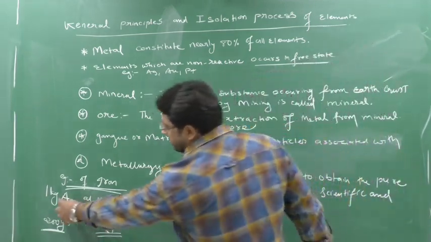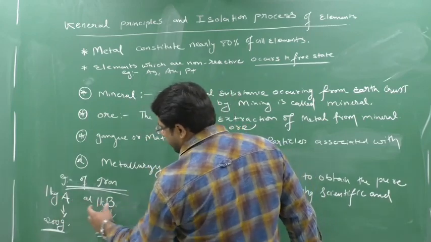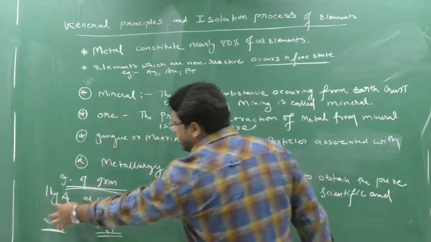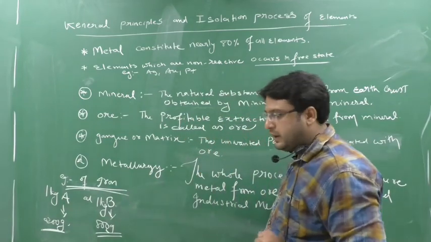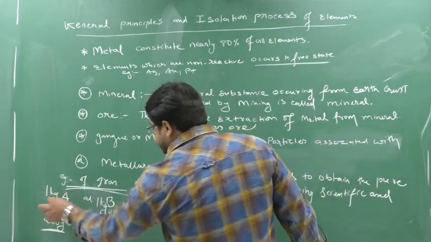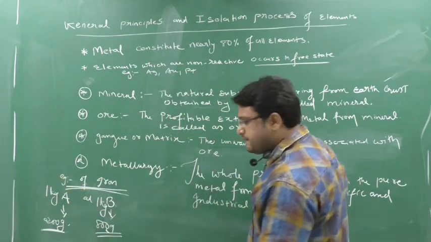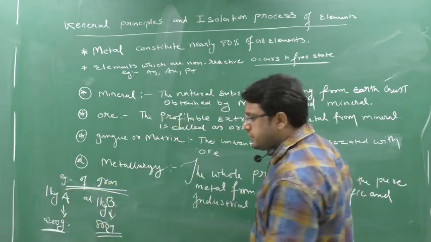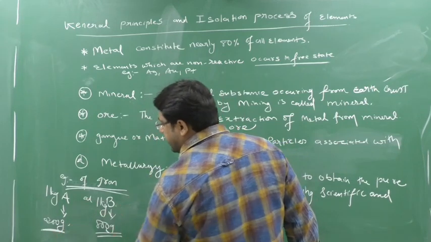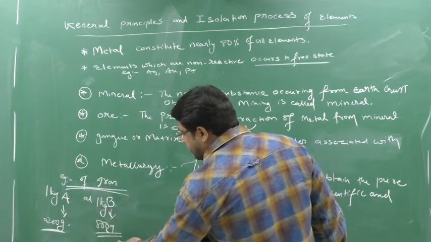I have taken A, I have taken B. Both I obtained from the earth crust. So we say both are mineral. I have taken 1 kg here also. I have done the same process on A also, and the same process on B also. After the completion of the process, I got 200 gram pure iron from A and I got 800 gram from B.